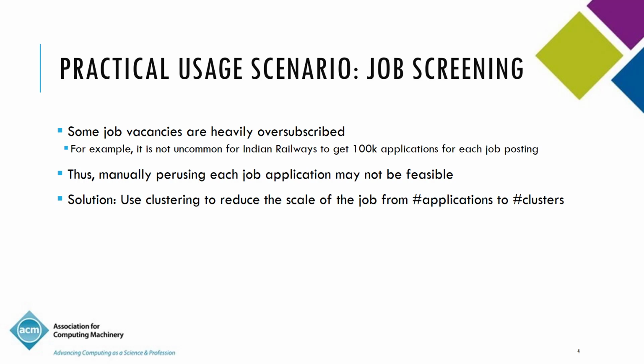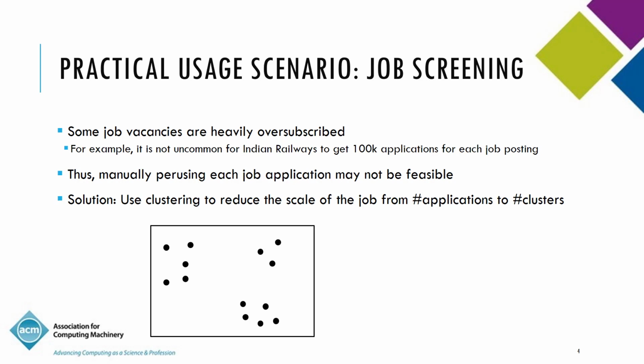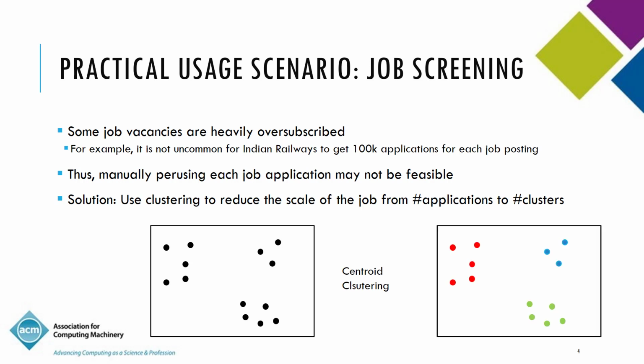We can do that using centroid clustering with the following pipeline. We first represent all the applications in a task-relevant space, which we show here as a 2D space. Each object in that 2D space is a job application. You do centroid clustering, and what you get is a set of clusters, color coded here. A few applications are assigned to the red cluster, a few to the blue cluster, and a few to the green cluster. Associated with each cluster is also a cluster centroid or prototype, shown using black dots.